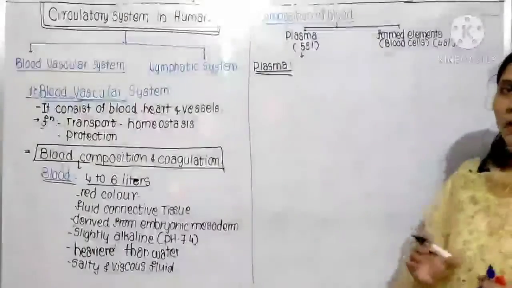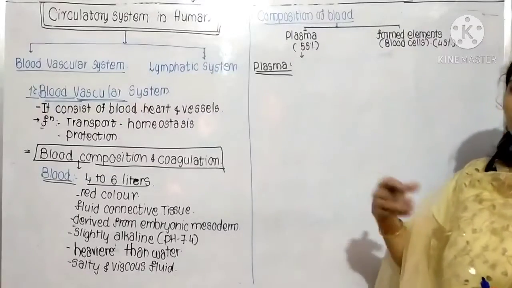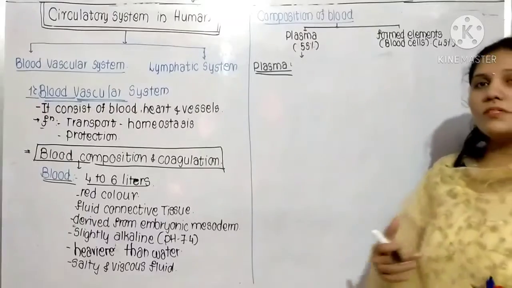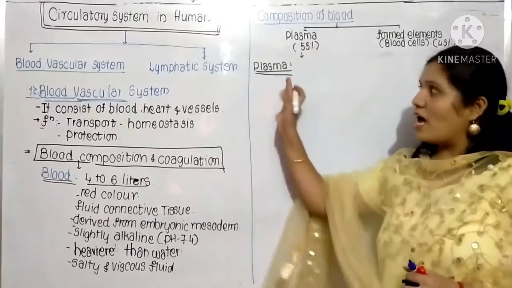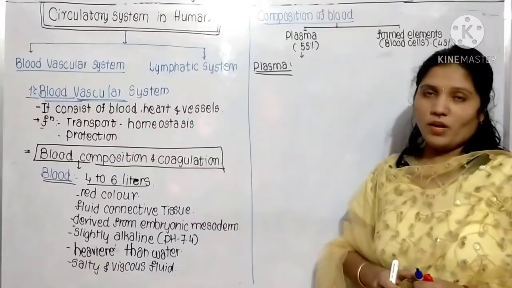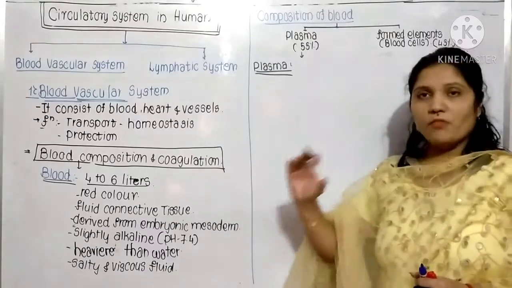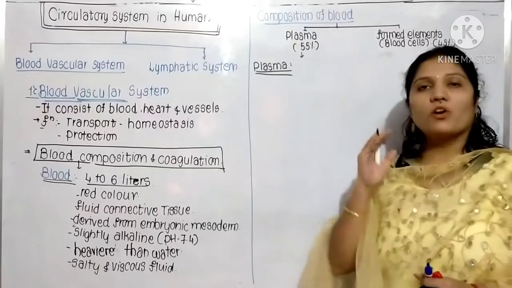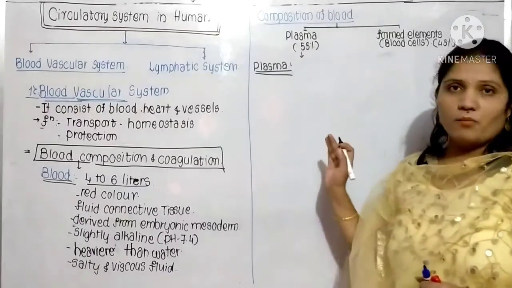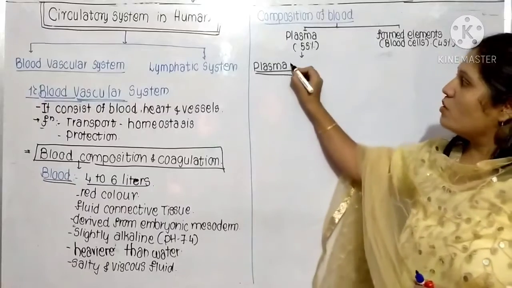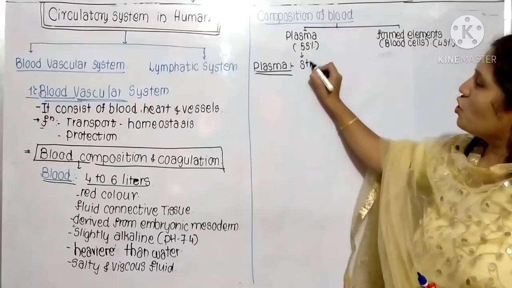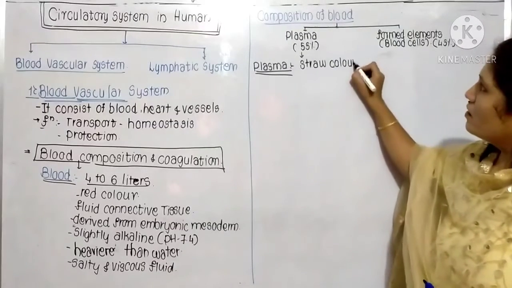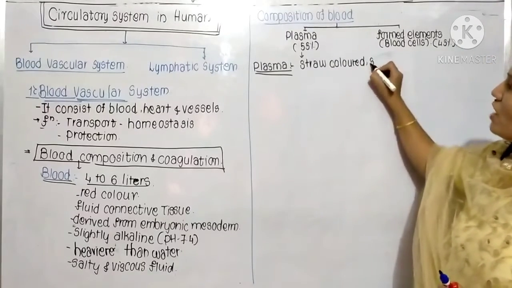If you have taken blood and you do the process known as centrifugation, then the blood gets separated and the plasma gets separated out. Means if you take the blood and keep it for a few hours or days, the plasma gets separated from the blood cells. So this plasma is straw colored. It is also slightly alkaline.